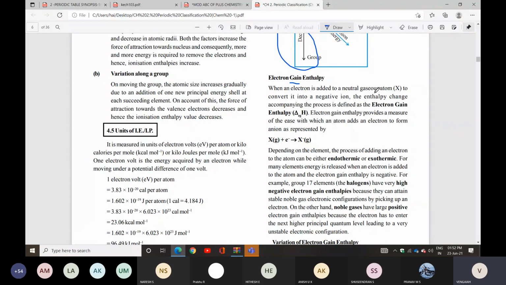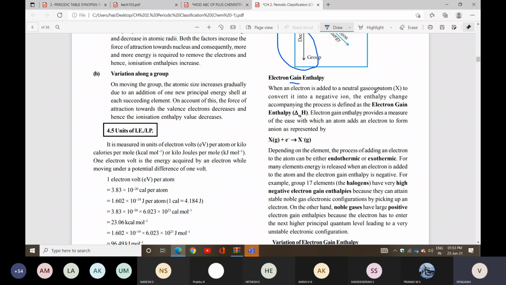So it is a measure of the ease with which an atom adds an electron to form an ion. Here energy is released when an electron is added. Depending on the element, the process of adding an electron to the atom can be either endothermic or exothermic.